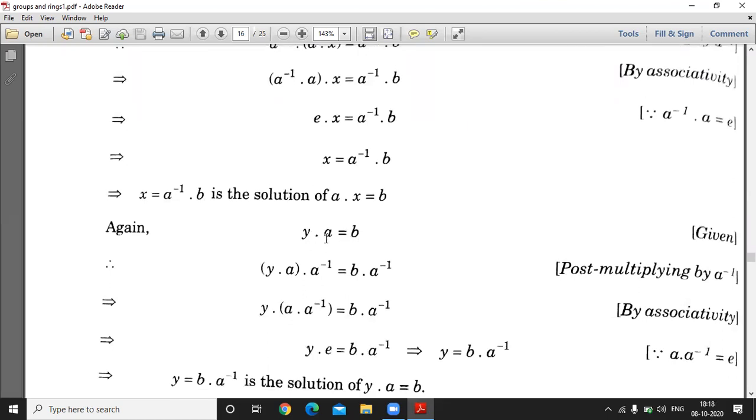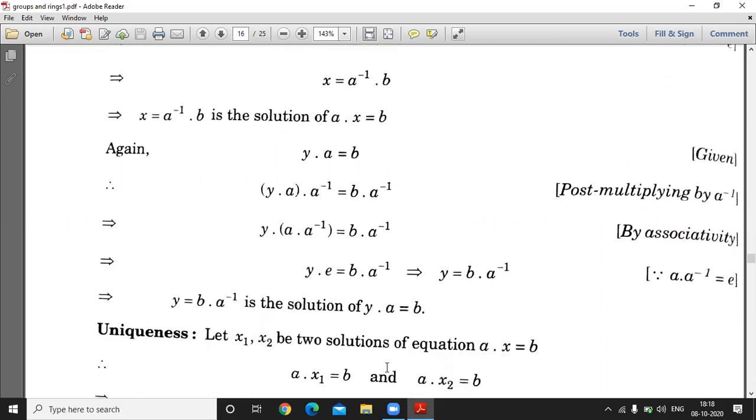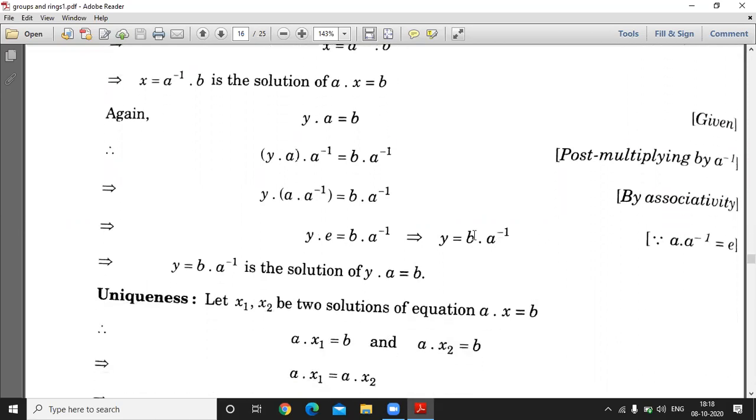Now here because a is written on the right hand side, so post multiplying by a inverse on both sides and using the associativity property, we get y is equal to b a inverse. So y is equal to b a inverse is the solution of the equation y into a is equal to b. Now we have to prove the uniqueness.